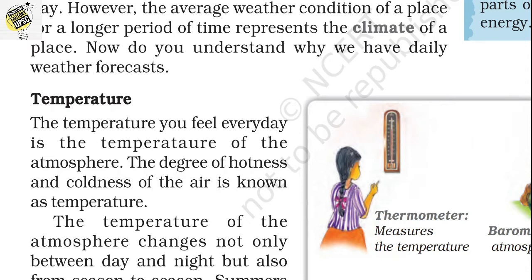So what is the difference between weather and climate? Weather means the hour-to-hour or day-to-day condition of the atmosphere. Climate means the average weather condition of an area during a long period of time.